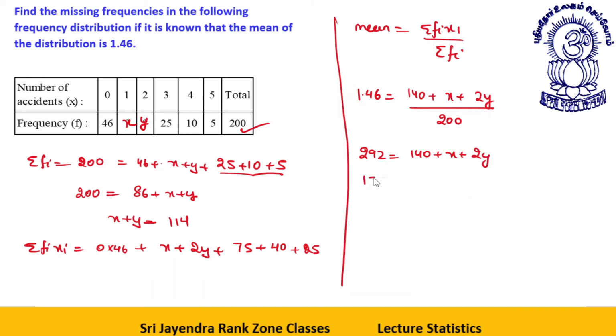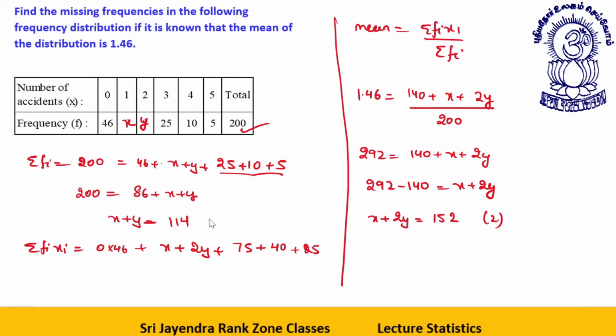So this comes over here and gets subtracted. I write it in detail: 292 minus 140 is equal to x plus 2y, so x plus 2y is equal to 152. This is equation 2.